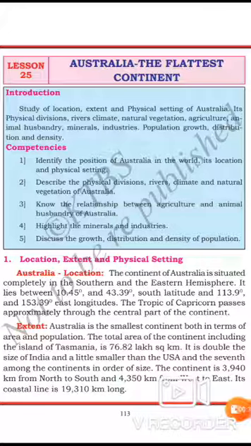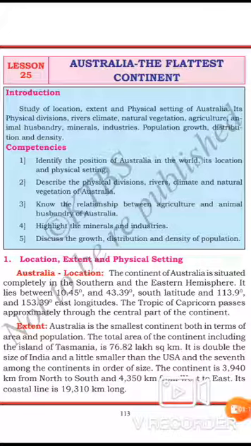From wildlife to the end of the lesson, the entire topics: wildlife, agriculture and animal husbandry, population, and minerals and industries were also the reduced part of your lesson. The river system of Australia is also reduced. Apart from these, the rest of the topics of this lesson we are going to learn. Let us start the lesson.